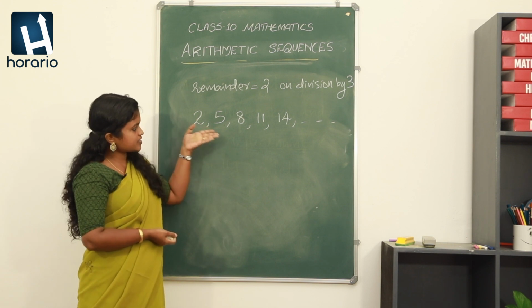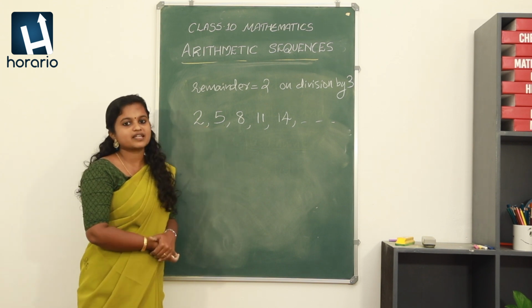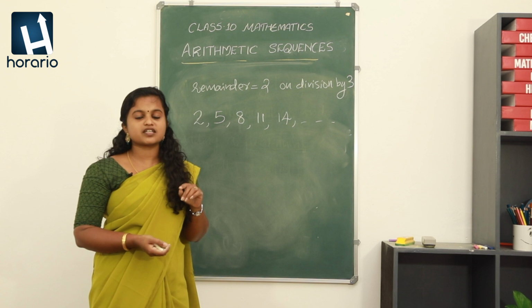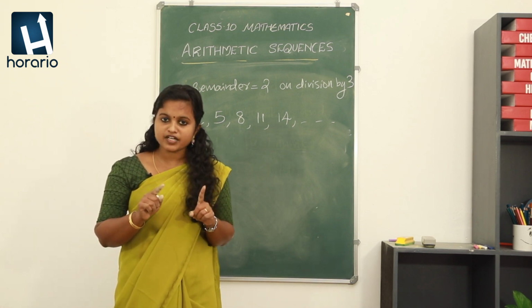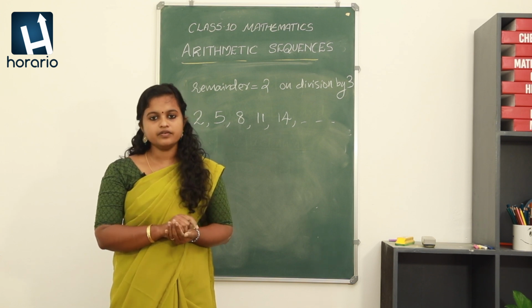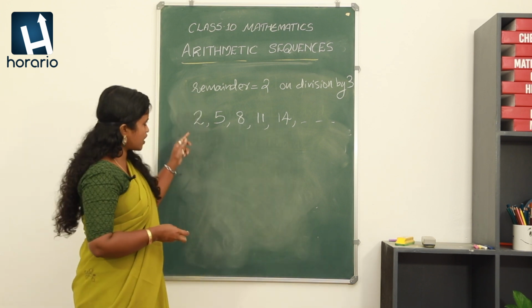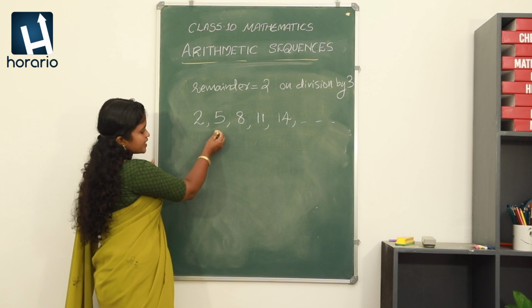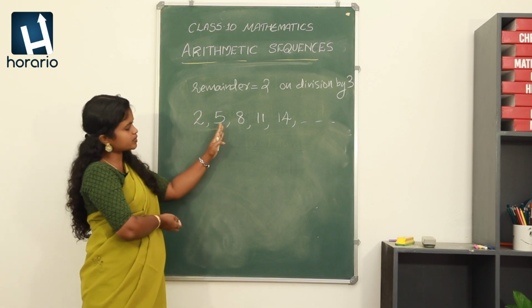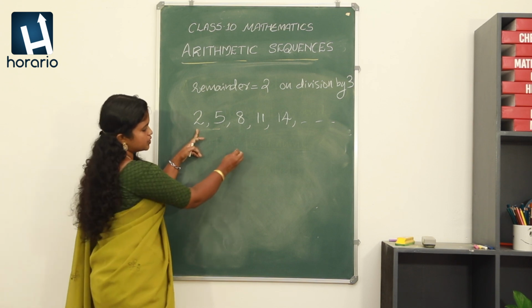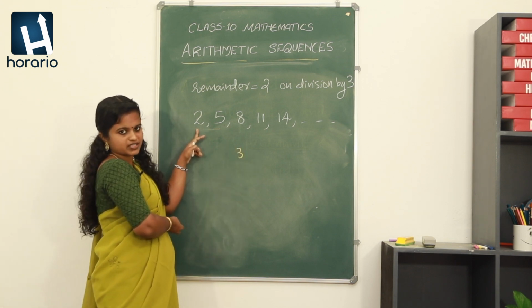Okay. Now just see whether the sequence is an arithmetic sequence. Remember what was the criteria for identifying an arithmetic sequence? There should be a common difference between the consecutive terms, right? So let's see how it works here. Let me take the first two consecutive terms, 5 and 2. What is the difference between 5 and 2? It is equal to 3. Okay, 5 and 2 difference is 3.